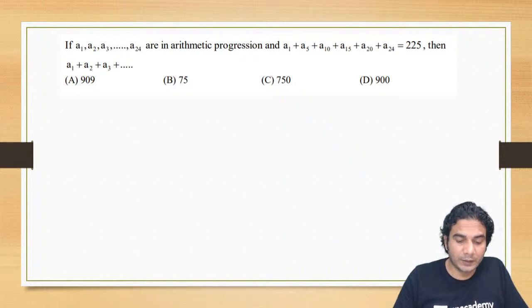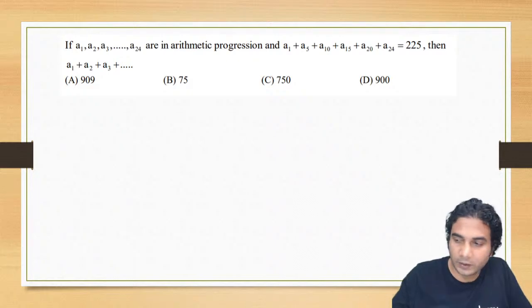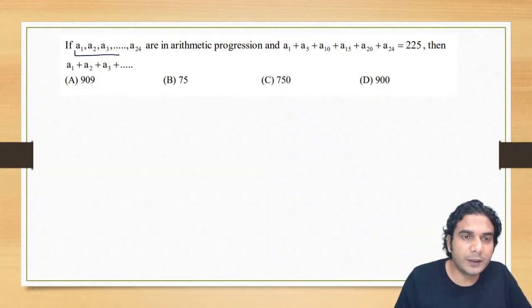Oh, hello Subhash. Yes. Okay, you are getting D. You have got the answer D. All right, so let me solve it for you. By the way, D is the correct answer. Using the property, you have 24 terms here. So you can write A1 plus A24 is equal to A2 plus A23 and so on.